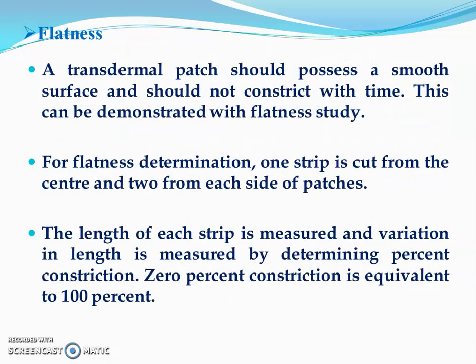Then flatness. A transdermal patch should possess a smooth surface and should not constrict with time. So it does not constrict; it should remain in its size and shape. This can be demonstrated with a flatness study. For the flatness determination, one strip is cut from the center and two from each side of the patch. The length of each strip is measured and the variation in length is measured by determining the percent constriction. 0% constriction is equivalent to 100% flatness.